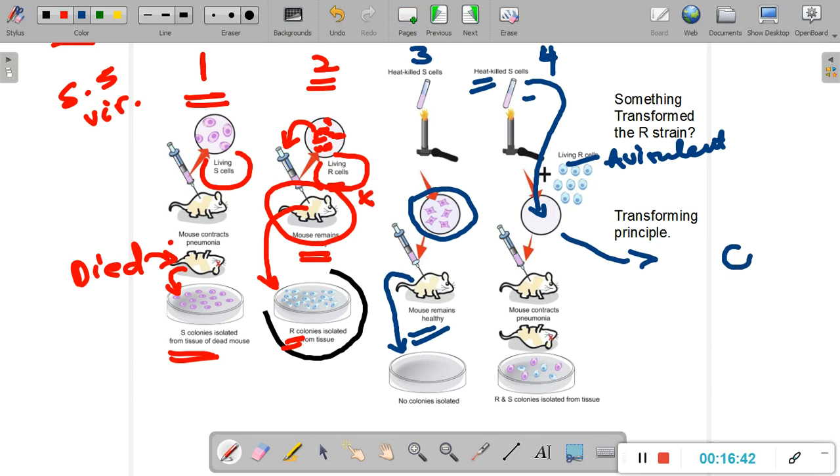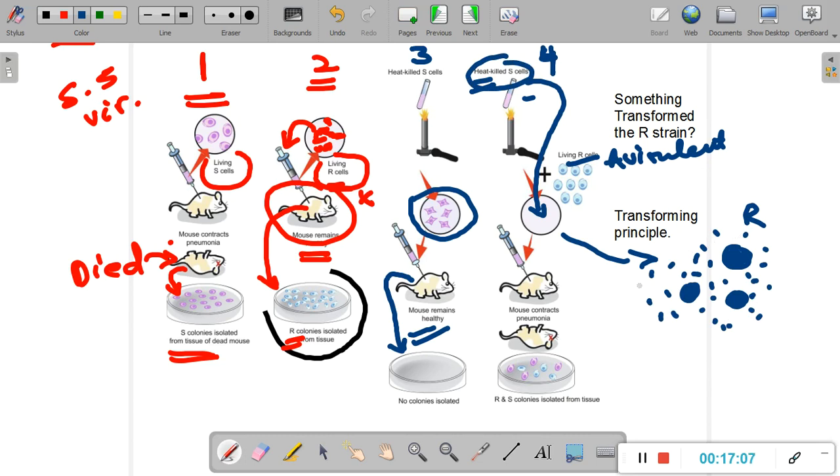So now, what would you assume the Petri plate will have? The Petri plate will have these, let us call them the rough streptococcal cells. So I'm now drawing the cell, not the colony. So these are rough streptococcal cells. They do not have a polysaccharide layer around, right? And also, what else does this Petri plate have? It also has the suspension, the dead content, right? There it had the dead content from the heat-killed S cells, right? This is what we'll expect, right?